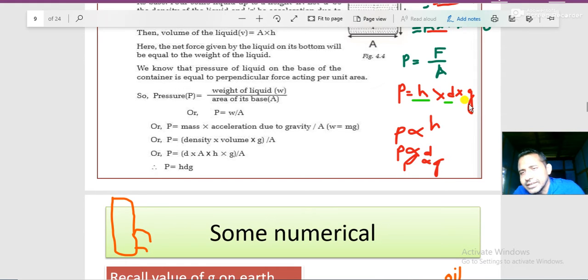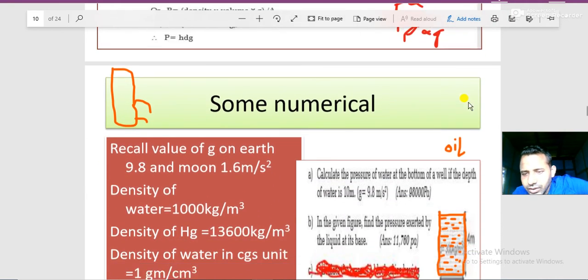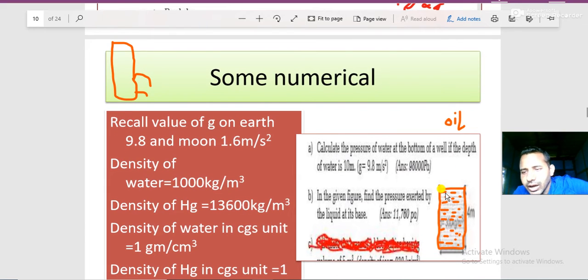And what changes is g. The g value is maximum at the surface. At sea level, g value is more, and if you go higher and higher, g value will decrease. So if you take this bottle to the moon, on the moon the g value is 1.67 and on the earth it is 10, so pressure will decrease. Why? Because acceleration due to gravity is decreasing on the moon, so pressure also decreases. What happens if a water bottle is taken from Tarai to mountain? The pressure will decrease because acceleration due to gravity will decrease.